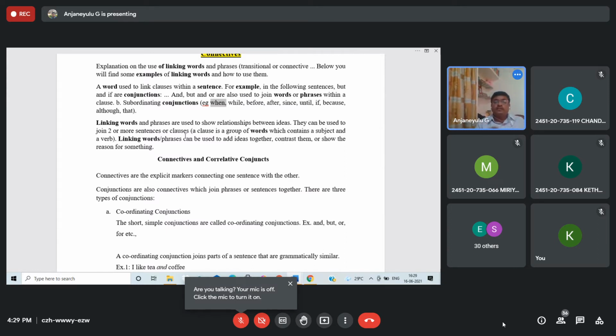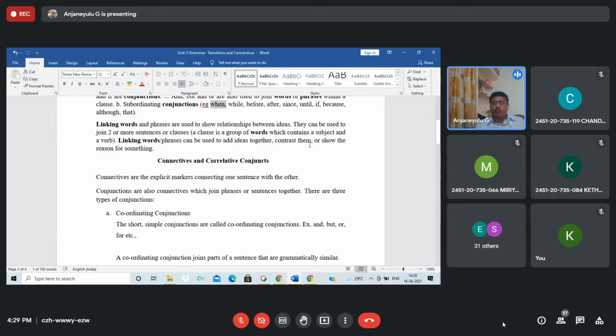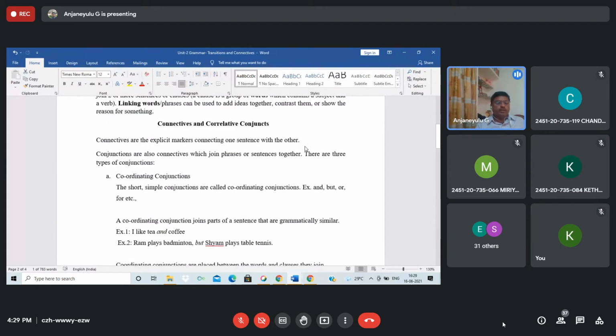Whatever you speak, that expression, that statement, must have a subject and a verb. Sometimes it may not have a subject or object, but that statement will be meaningful. That is what we call a clause. Linking words and phrases can be used in this form.